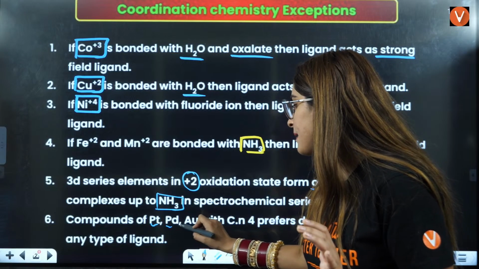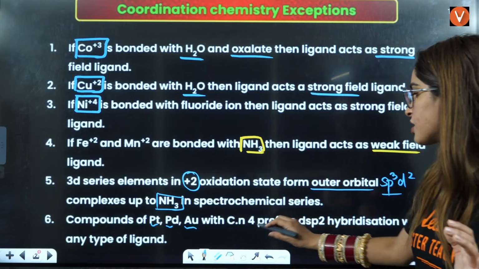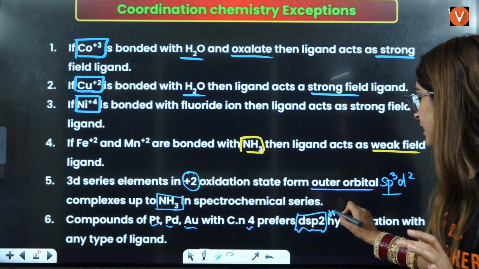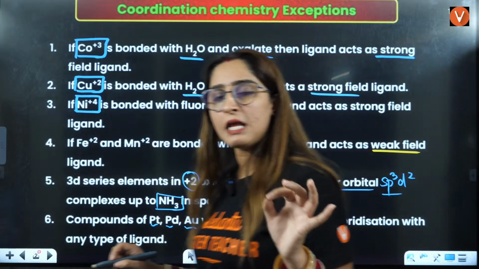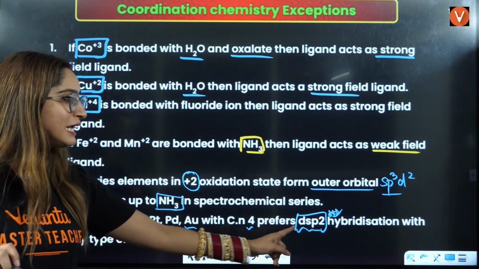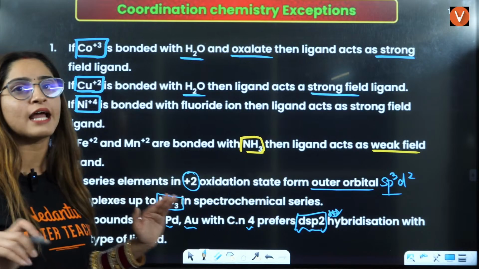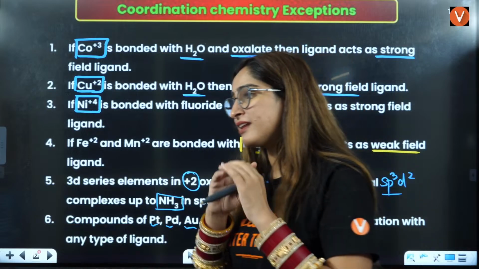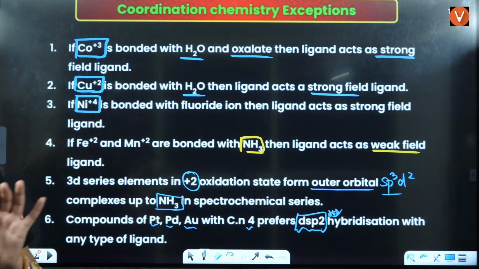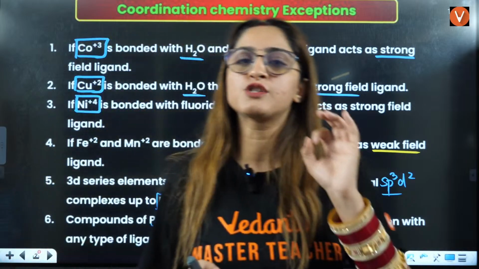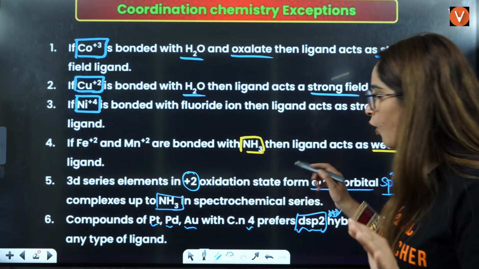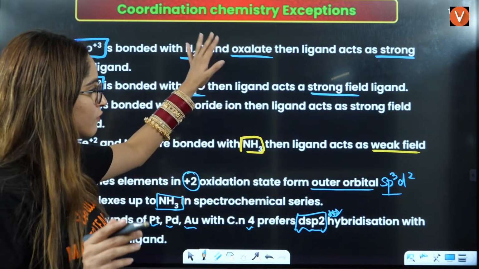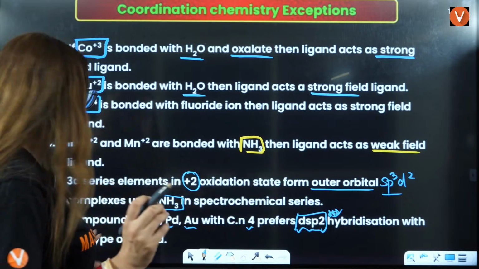Compounds of platinum, Pd and Au with coordination number 4 prefer dsp2. Now this is a very important thing, right? Compounds of Pt, Pd and Au will prefer dsp2 hybridization with any type of ligand. Any type means it doesn't matter whether they have strong field or weak field ligands. It will always be dsp2, there will be no sp3, it is always going to be square planar. So that was about coordination chemistry exceptions.